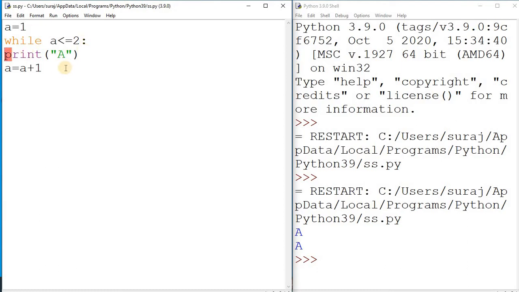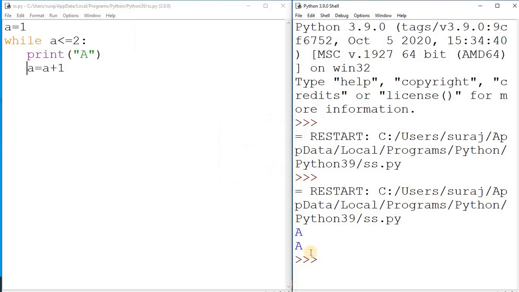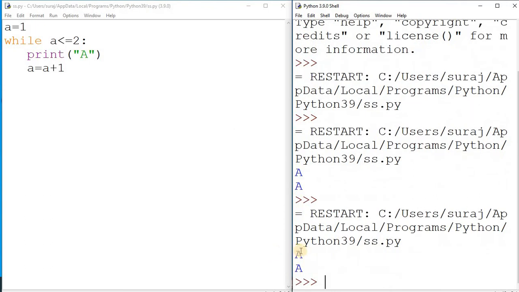Okay, so here after the colon, as you know, once I press the enter key it automatically takes indentation. So here I am giving the tab, so it indicates that under this while loop these two statements are there. So now we check the output. Now you see, two times the output of a is coming in the program. So how it works exactly, that we will see now.